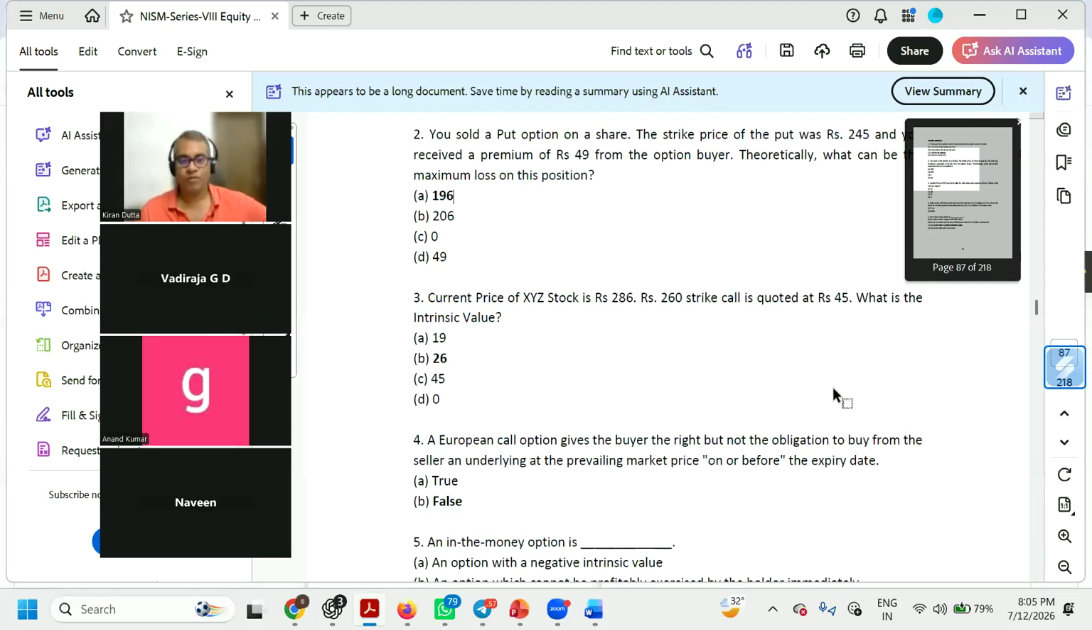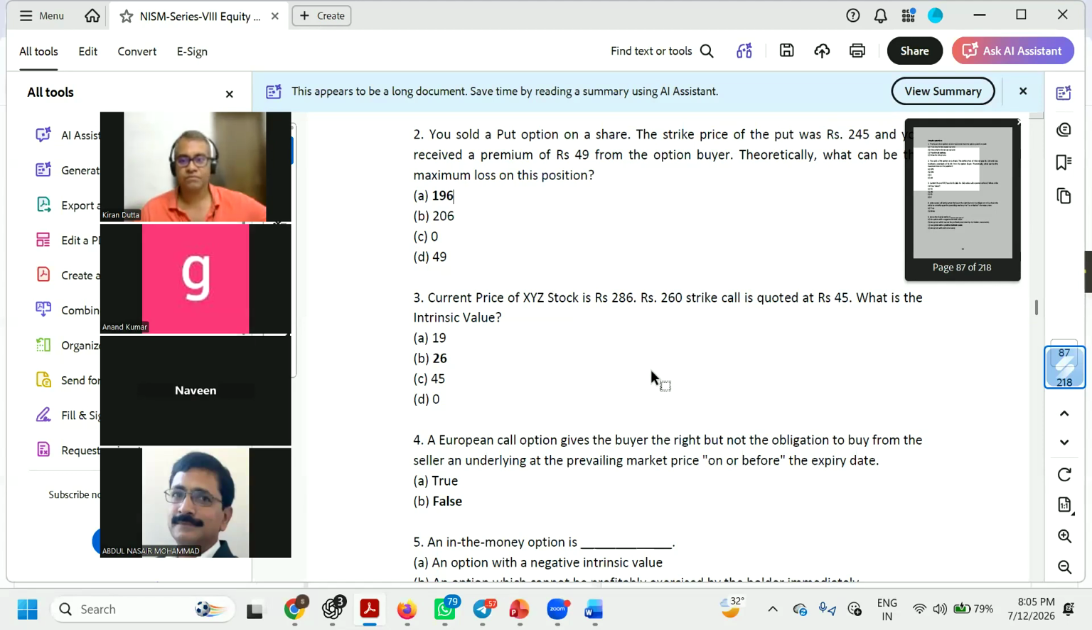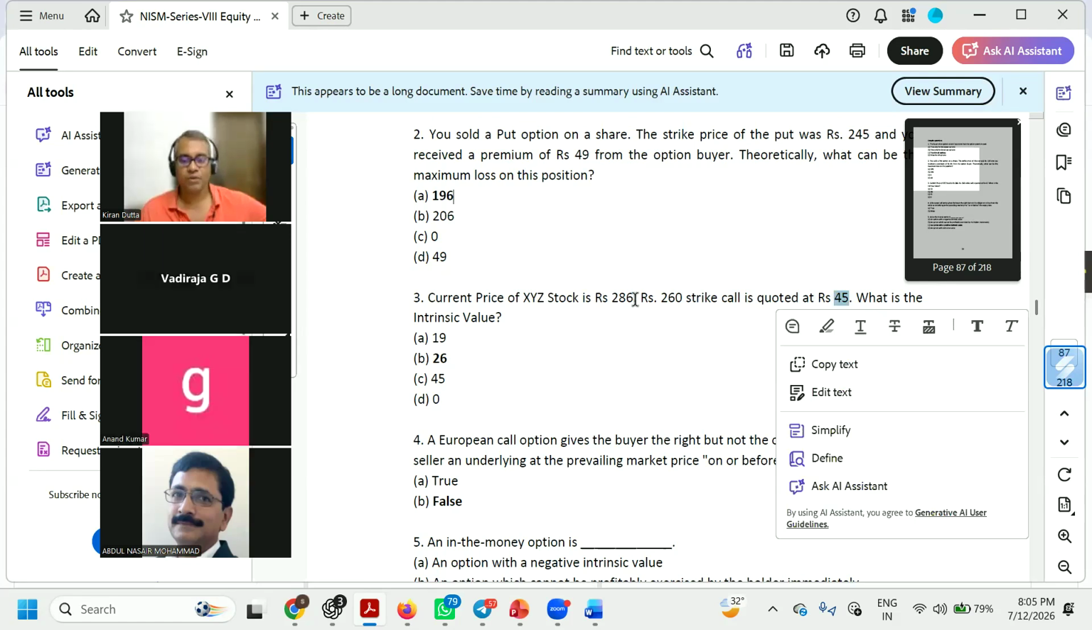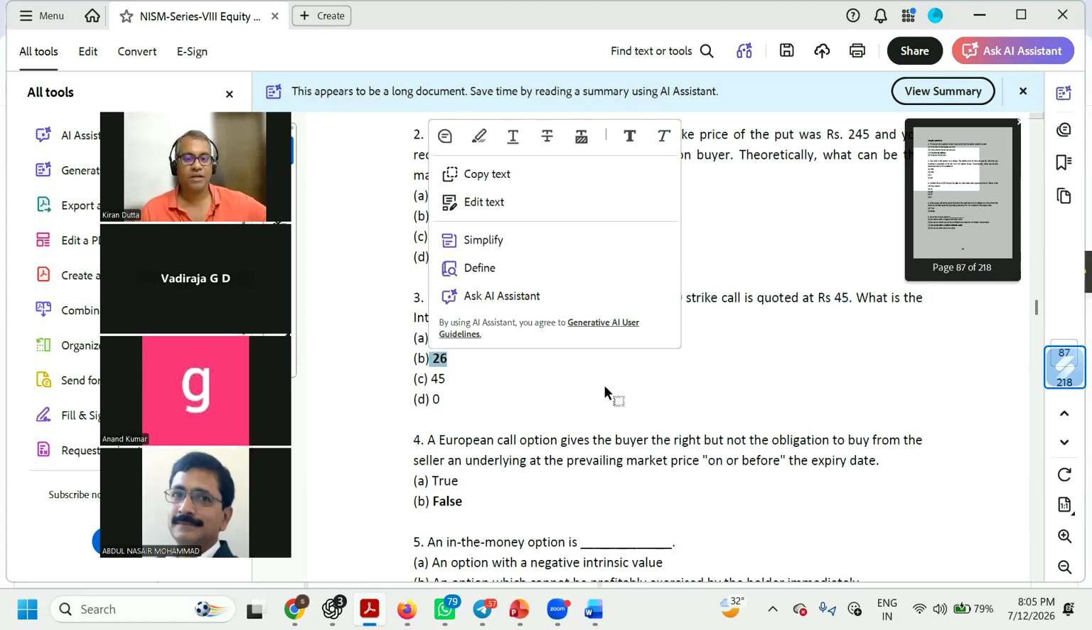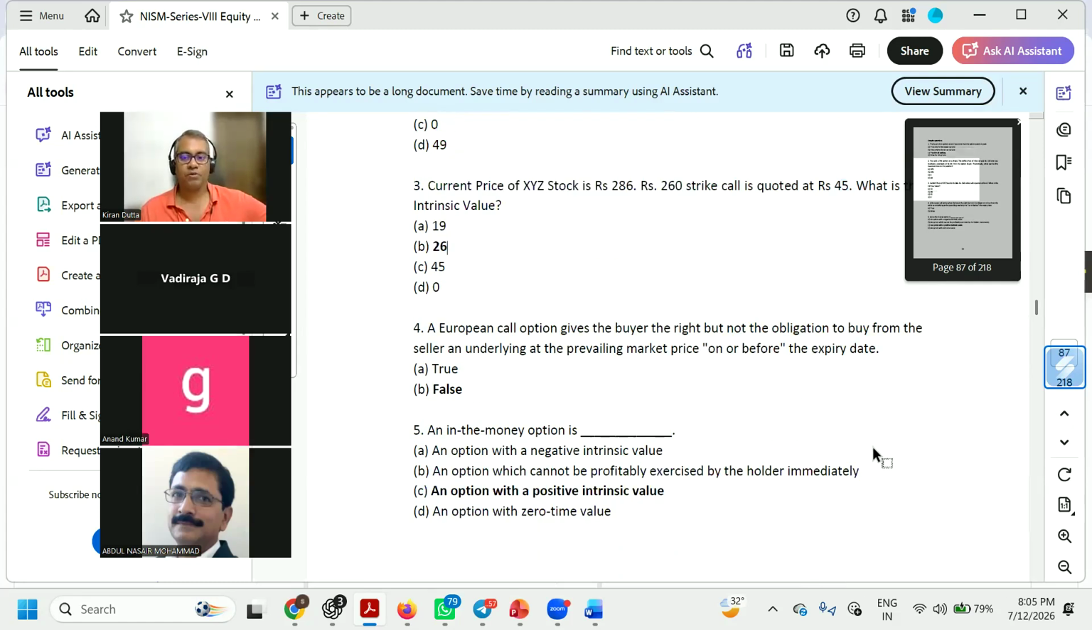It's 26. Strike price minus the current price, or current price minus strike price. Why is it now 19? You don't consider 45. You should not. It's 286 minus 260. That's it, 26.